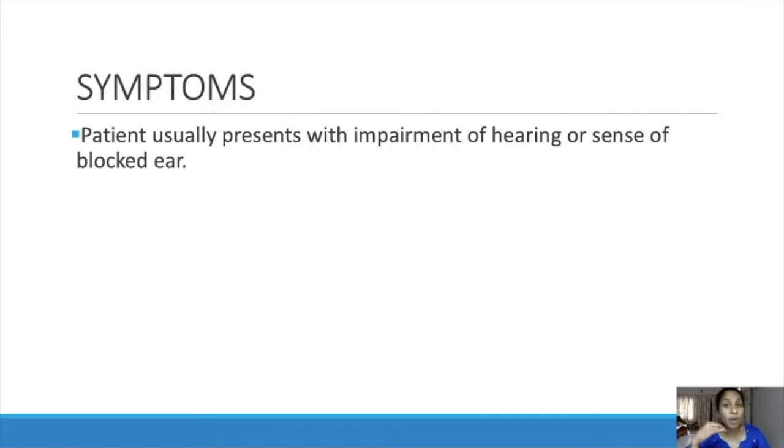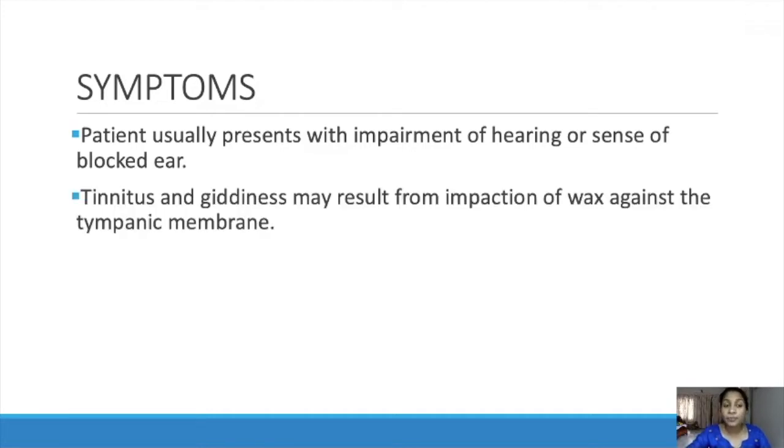Or sense of blocked ear. Some patients will come and tell they are having a blocked ear. They are feeling like the ears are blocked. That we usually get, right? Tinnitus and giddiness may result from impaction of wax against the tympanic membrane.